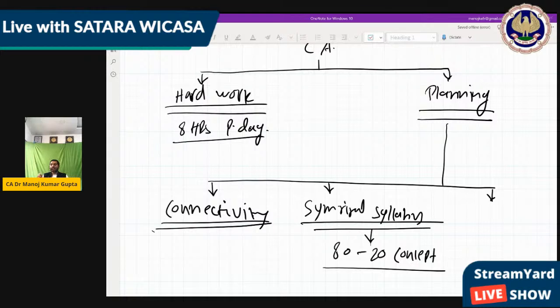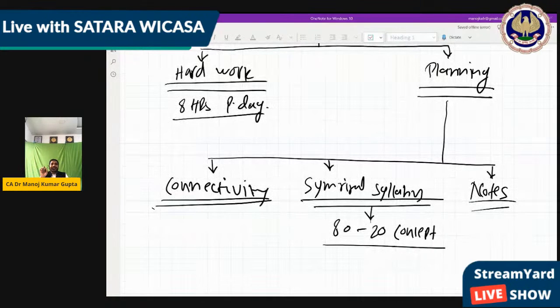Okay. Last part, friends, that is notes. Mostly students, when they study a lot, at the time of study do not think that when I am going to revise the same study in the future, how will I revise. And if that planning I have not made today, then we can't revise in the future and we don't have the option to do anything.